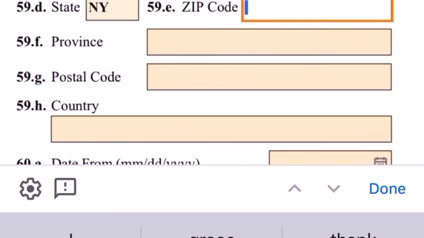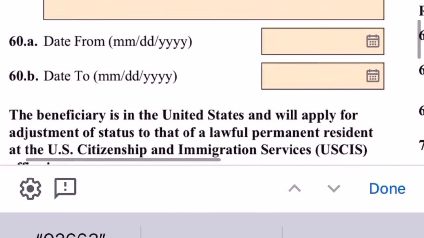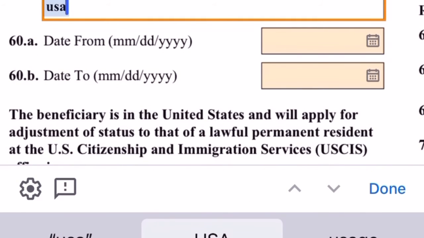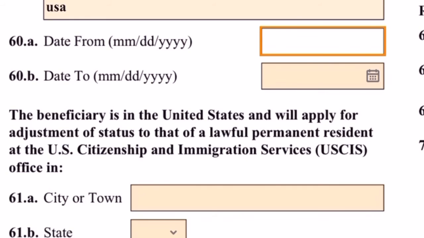So now the state is, I don't know why I put New York. Okay, that's correct. And the zip code is five numeric digits. The province and the postal code are for foreign addresses.